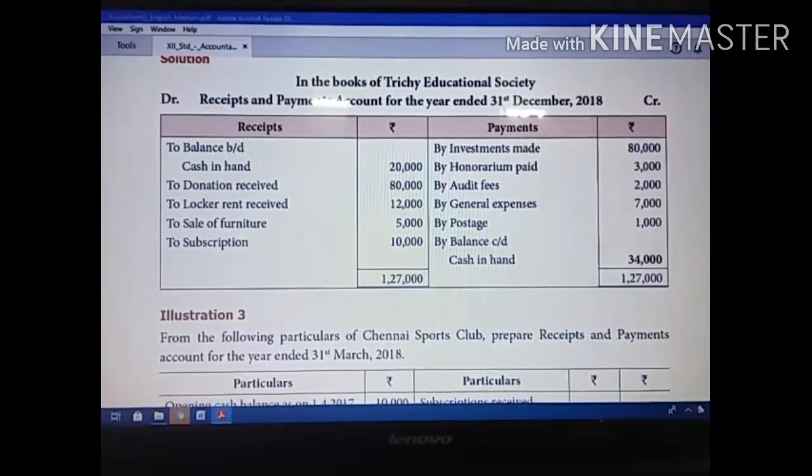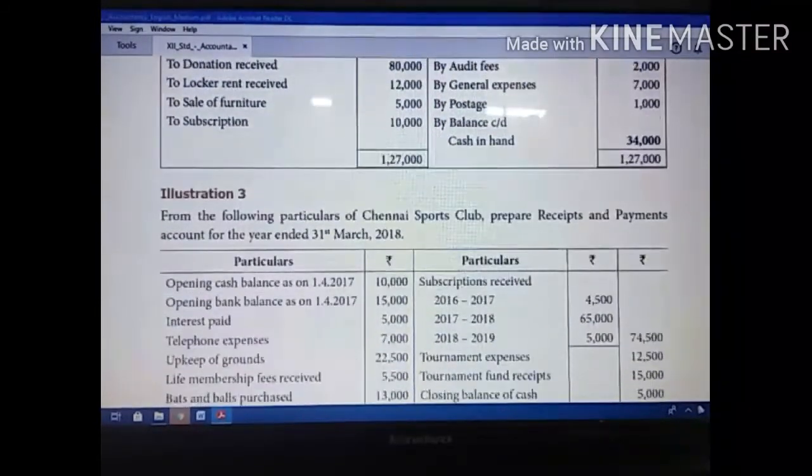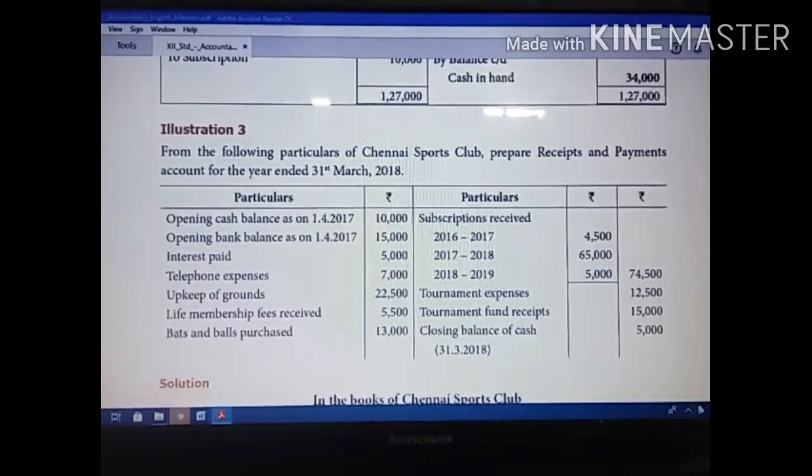So illustration 1 and 2. If you listen to the first one, you can easily prepare illustration 2 also. So I'm going to explain illustration 3. Before that, I will just read the question. I just want to explain the question first.